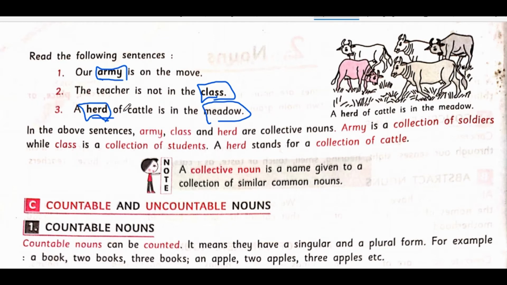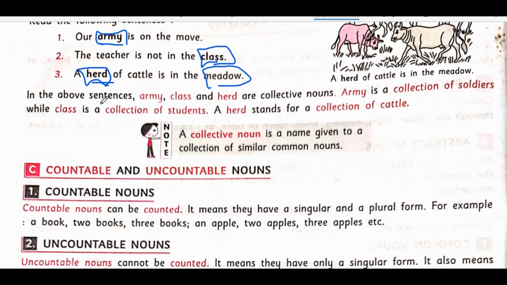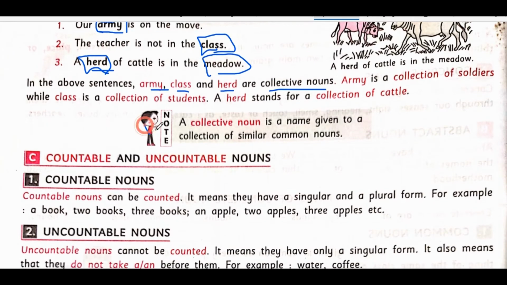So these are all collective nouns. In the above sentences, army, class, and herd are collective nouns. Army is the collection of soldiers, class is the collection of students, and herd stands for the collection of cattle. I hope that's clear now. Try to understand what a collective noun is: a group of particular persons, places, or things. That's all. Clear?